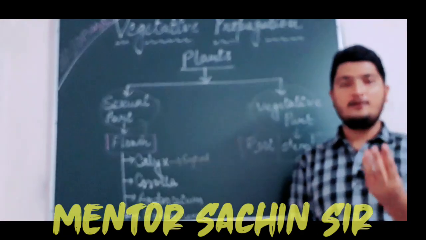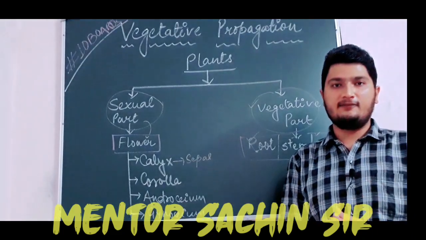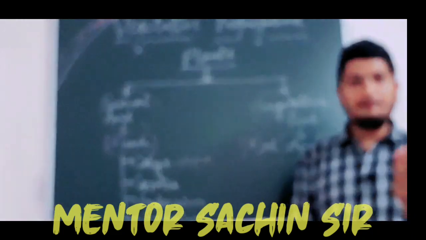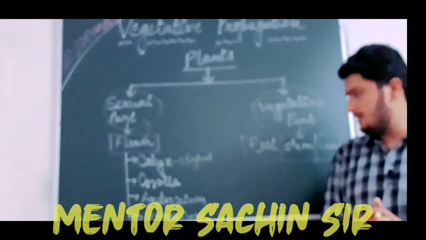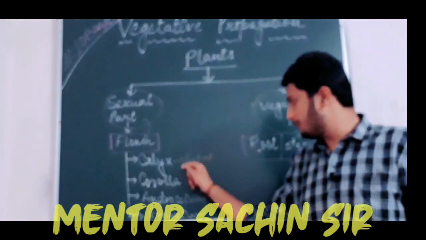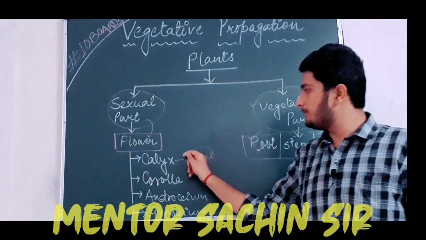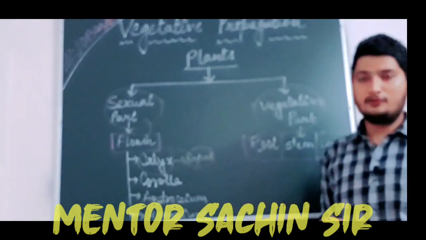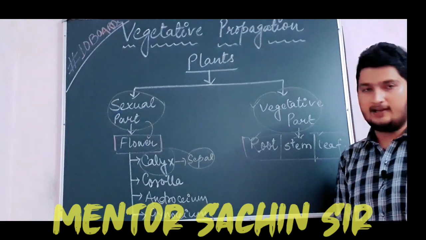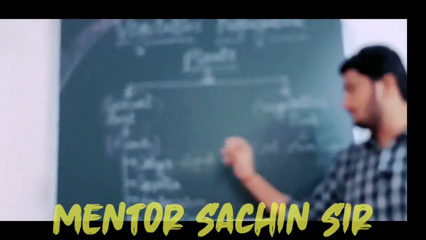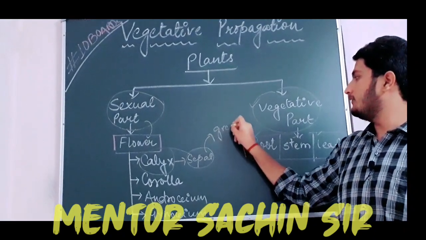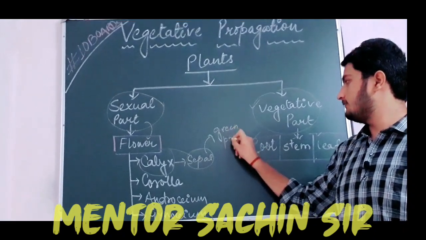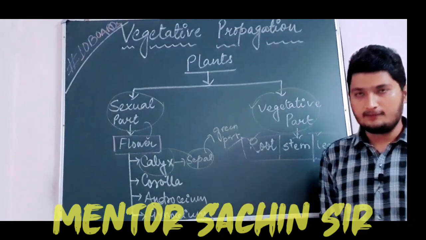हमने सभी ने flower के नीचे एक green part देखा है flower में, है ना? That green part of the flower which protects the flower at the time of bud stage, that part is called sepal, and the group of sepals is called calyx. So the first part of the flower is calyx, the unit of calyx is sepal, and sepal is the green part of the flower.